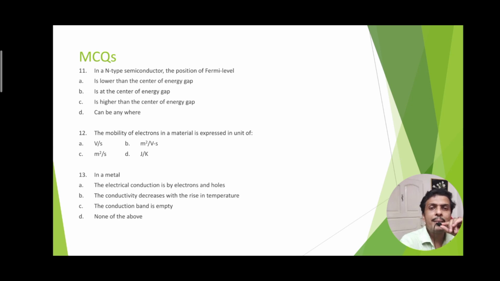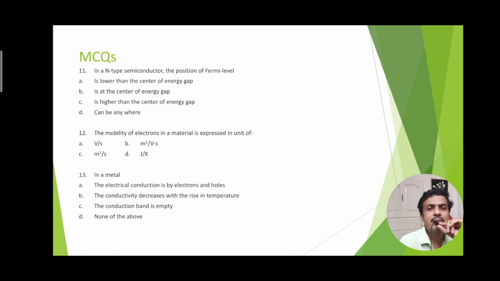Next question: in a metal, the electrical conduction is by electrons and holes, the conductivity decreases with the rise in temperature, the conduction band is empty, or none of the above. Since the conduction by electron or hole, a bipolar charge carrier, is not valid for metal, we go to the next option.